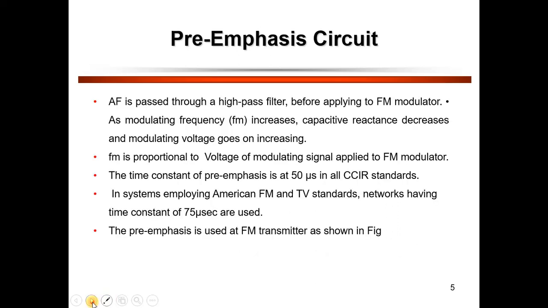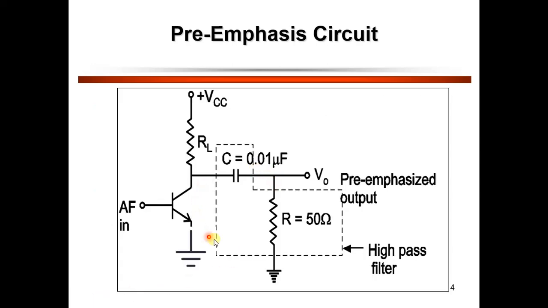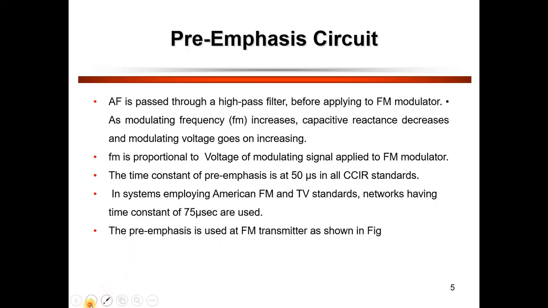The audio frequency is passed through the high pass filter before applying to the FM modulator. As frequency increases, the capacitive reactance decreases and the modulating voltage goes on increasing. We know that the frequency deviation is proportional to the voltage of the modulating signal applied to the FM modulator.